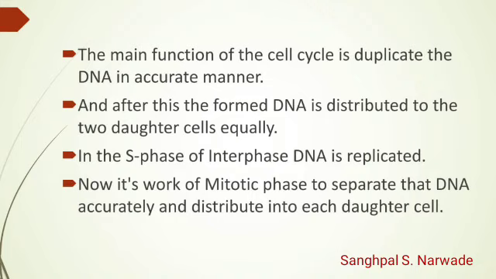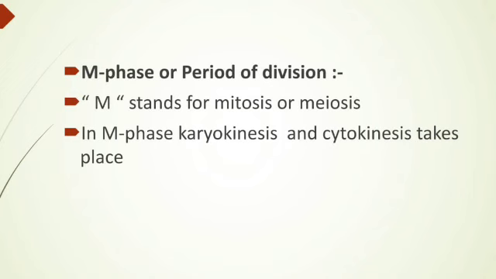Second point, after this the formed DNA is distributed to the two daughter cells, as I told. So this DNA should be equally distributed to the daughter cells. Now it's the work of the mitotic phase to separate the DNA accurately and distribute it to each daughter cell. Next, the M phase, or the period of division. This is also called the phase of division.